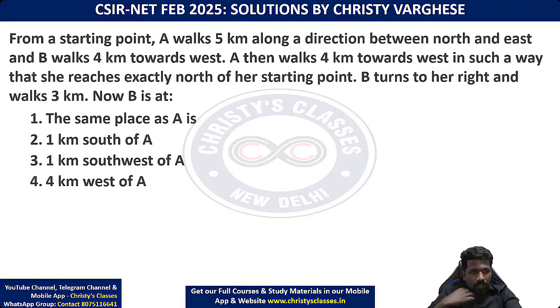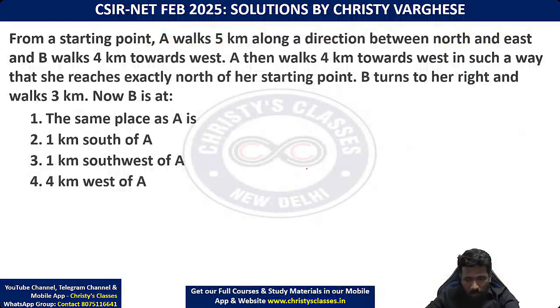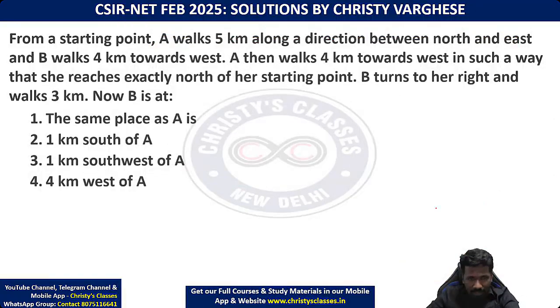Okay, I'll start explaining. From a starting point, A walks 5 kilometers along a direction between north and east. Yeah, your basic understanding of distance and direction. I told multiple times, north, south, east, west, और उसके बीच में नॉर्थ ईस्ट, साउथ ईस्ट, साउथ वेस्ट, नॉर्थ वेस्ट, ये सब डायरेक्शंस क्लियर होना चाहिए. And Pythagorean triplet will also help in such questions. So between north and east means like this northeast line. But what is the angle, that is not mentioned, but you can understand further.